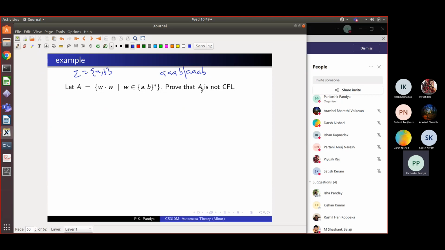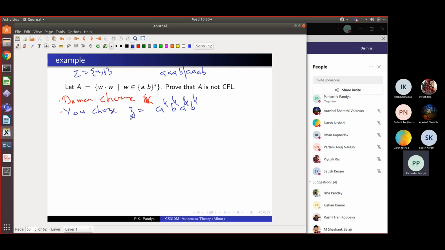So shall we play the game with the daemon? Okay, so what is the first step? Daemon chooses K. You choose a long string which you think is not pumpable. Z is equal to some string of the form WW. So you choose A raised to K, B raised to K, A raised to K, B raised to K. You can choose any convenient string. So you choose this long string. Agreed?